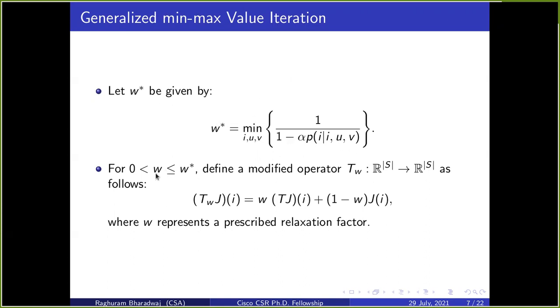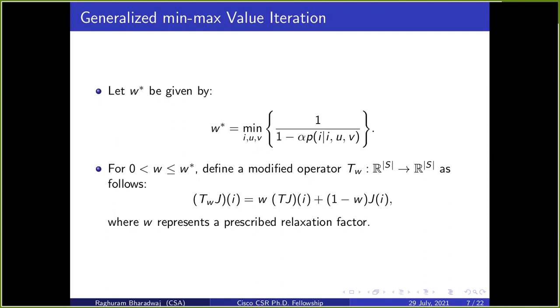But for a given W which lies between 0 and this W star, we define a modified operator T_W as follows. T_W J is equal to W times TJ plus (1 minus W) J. Suppose J star is the fixed point of operator T. Then T_W J star is W TJ star plus (1 minus W) J star, which is J star itself. Therefore, the fixed points of both the T operator and the T_W operator are the same. This is the idea of successive relaxation.